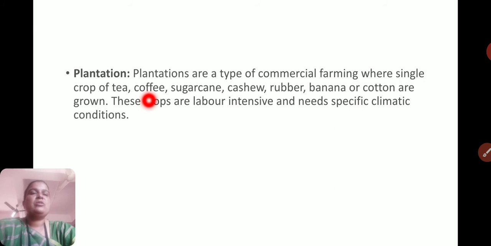Coffee also requires such a type of climate, with heavy rainfall. Then sugarcane requires a lot of rainfall and hot climate. Then cashew requires humid climate. Banana also requires a lot of water. Such produce is for commercial purposes, means to sell in the market and earn, but for this purpose specific climate conditions as well as skilled labor are needed.